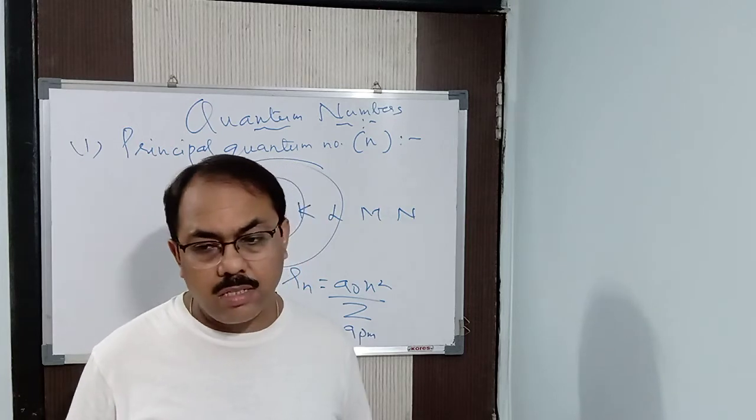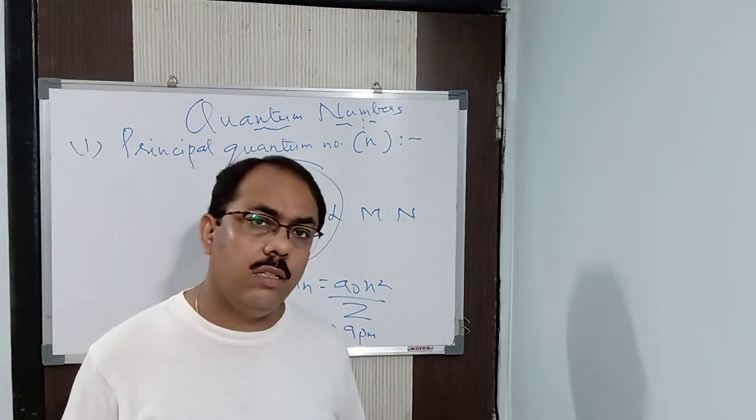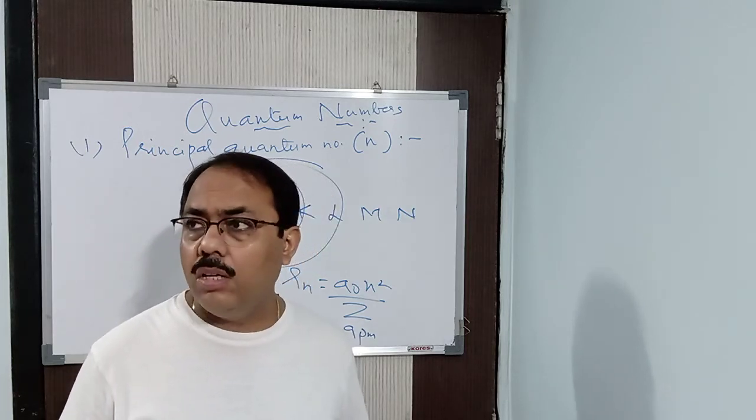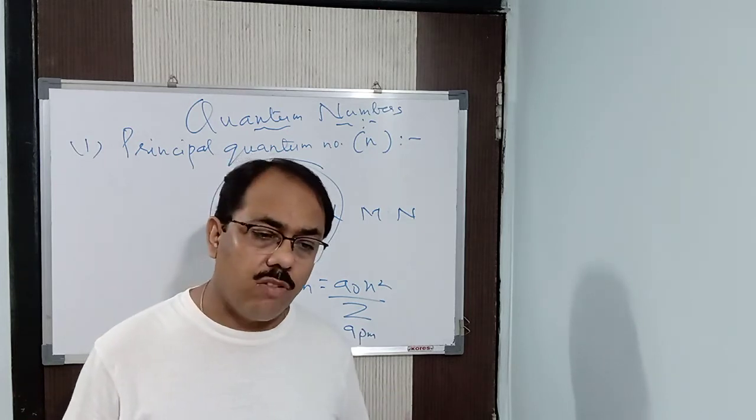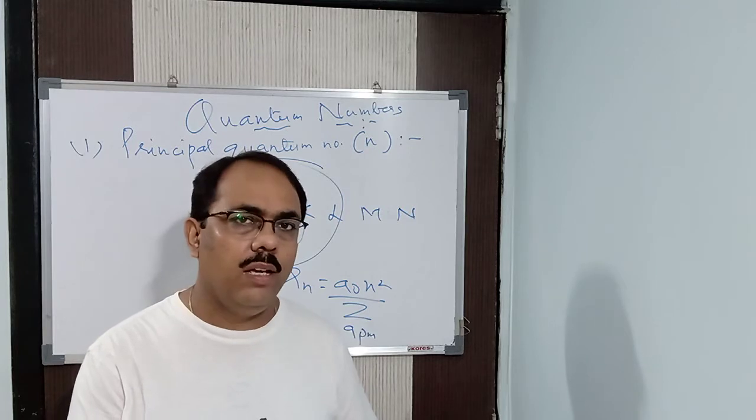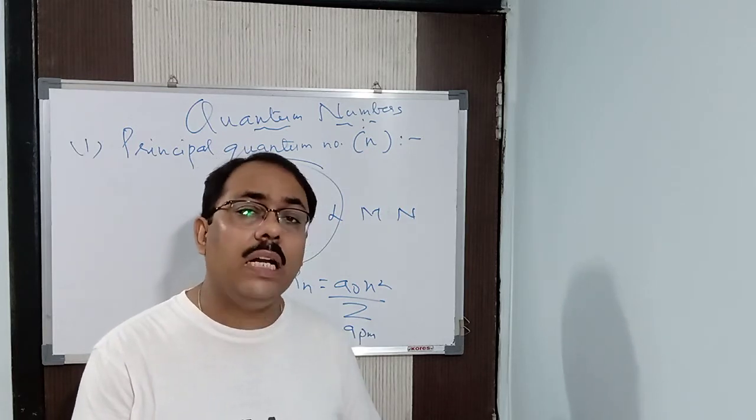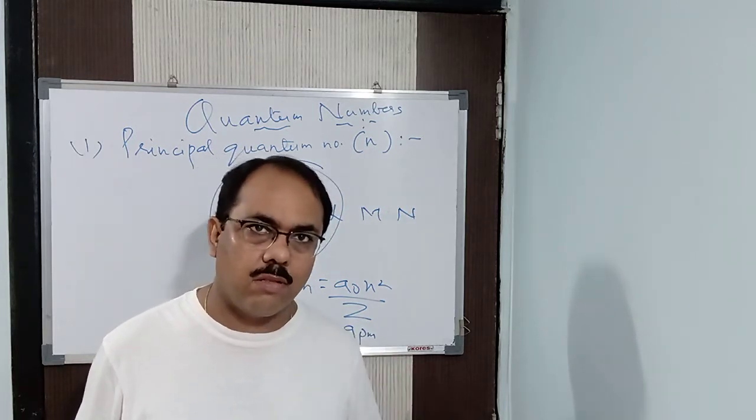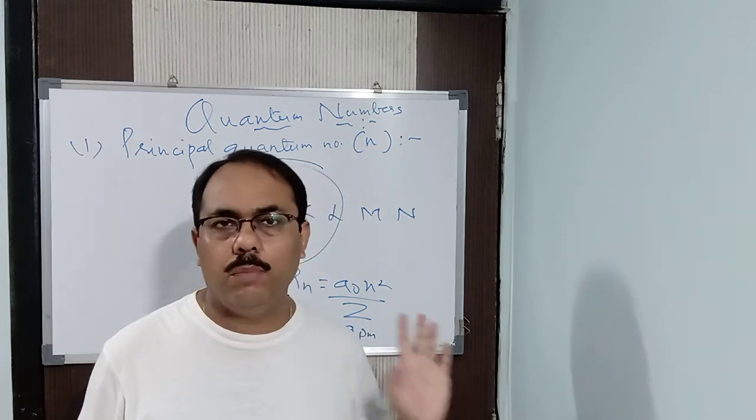So, you can ask me here, sir, we have already proved in Heisenberg's uncertainty principle that we cannot find out the position as well as the momentum simultaneously. Correct? Absolutely correct. But what I said is, we are using this for theoretical purposes.